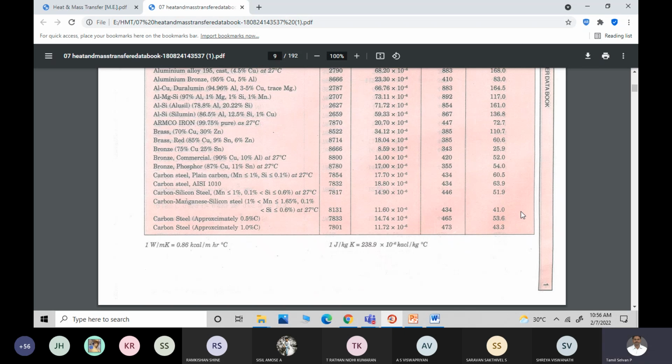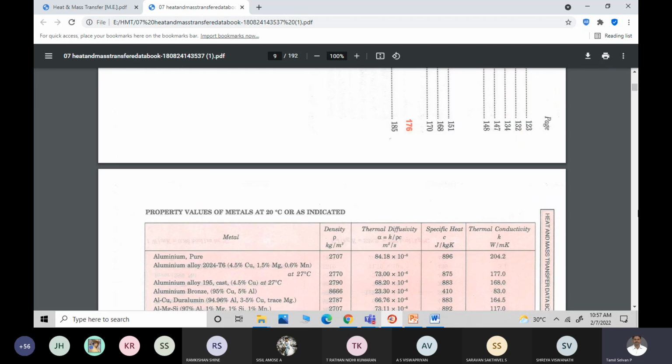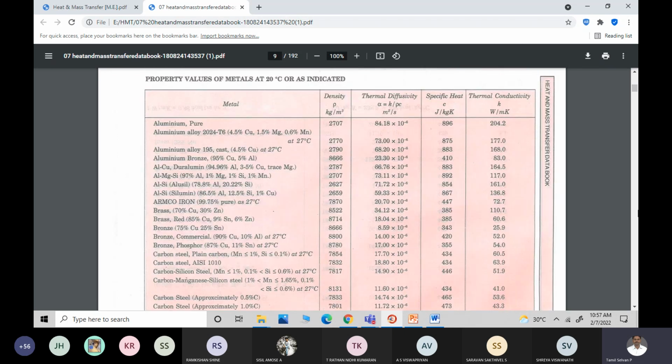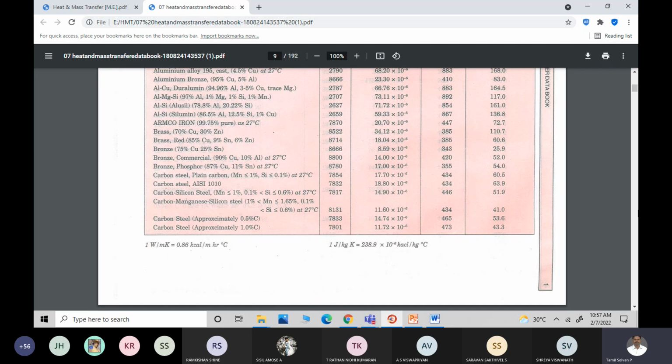You may ask a question, sir, whether I take carbon steel and proceed, is it wrong, sir? No, it's correct only. It's up to you, you have to assume it. You can see here the carbon steel with AISI 1010: 7832, 434 and 63.9, higher thermal conductivity and higher specific heat capacity. So it's up to you, students. Which one have you assumed?